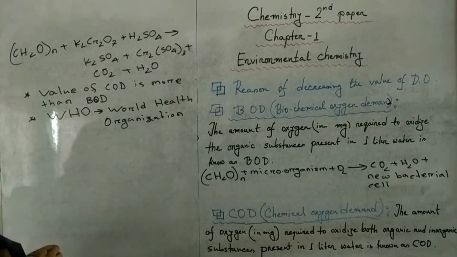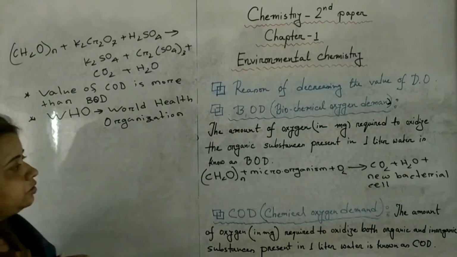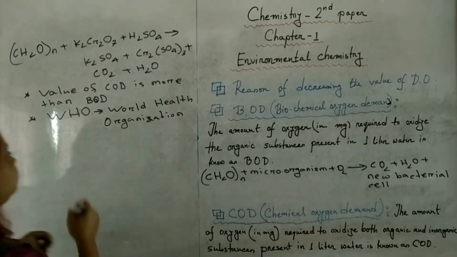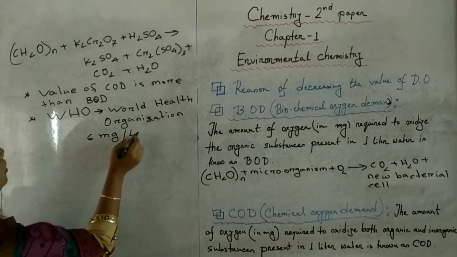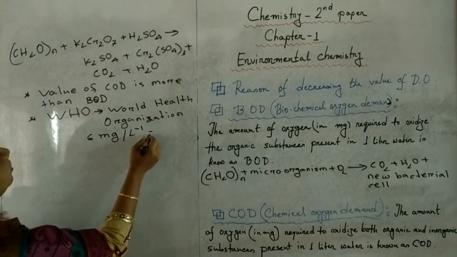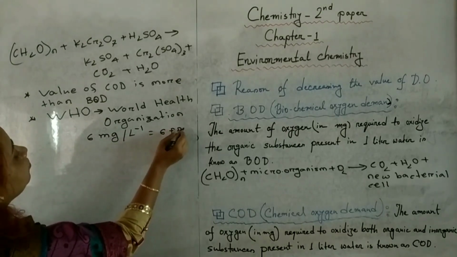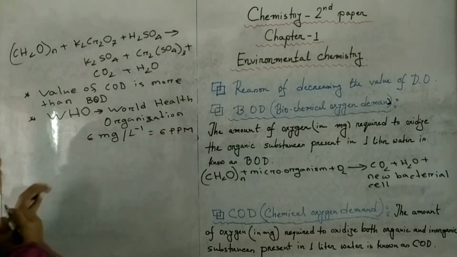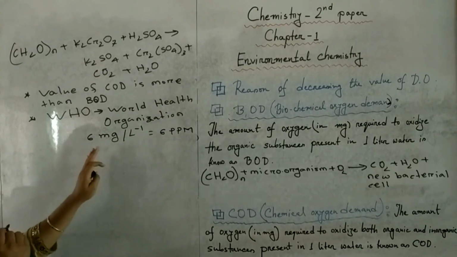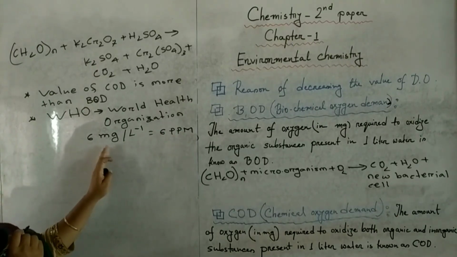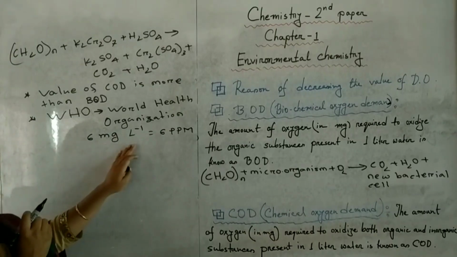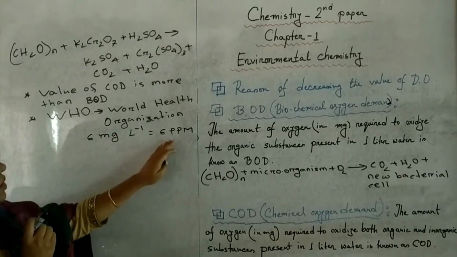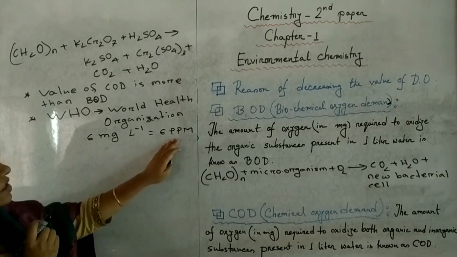According to WHO, the value of BOD of water is 6 milligram per liter or 6 ppm. The unit of BOD and COD is milligram per liter. 1 milligram per liter is equal to 1 ppm. The full form of ppm is parts per million.